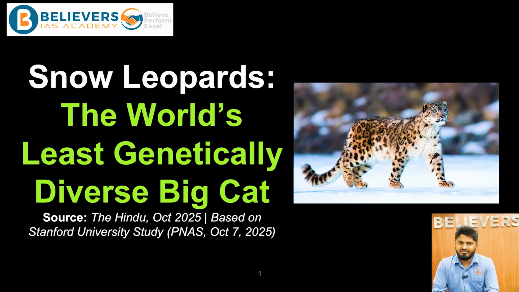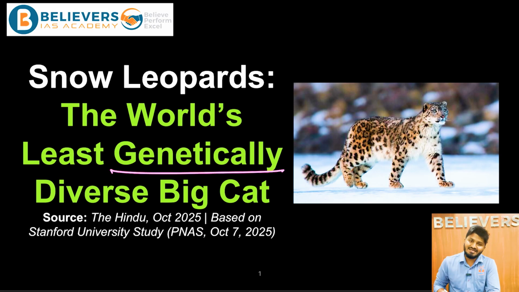This is the topic of the day. Today we'll discuss an environmentally significant topic, that is about the snow leopard. Recently there was a study which found that the snow leopard's genetic diversity is very low. So we'll discuss why it is such a big issue and what its implications will be on the snow leopard population. Okay, snow leopards, the world's least genetically diverse big cat.